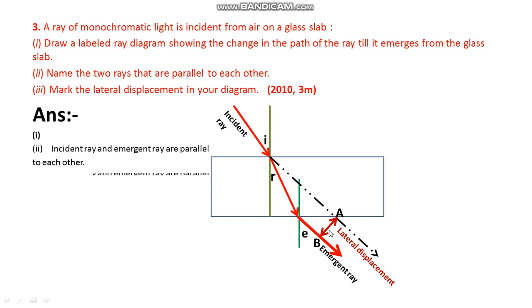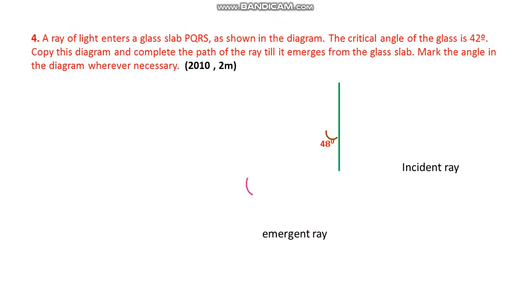So for your second question, what is the answer? The incident ray and emergent ray are parallel to each other. And third, AB is the lateral displacement. So next question: a ray of light enters a glass slab PQRS as shown in the diagram. The critical angle of the glass is 42 degree. Copy this diagram and complete the path of the ray till it emerges from the glass slab. Mark the angle in the diagram wherever necessary.